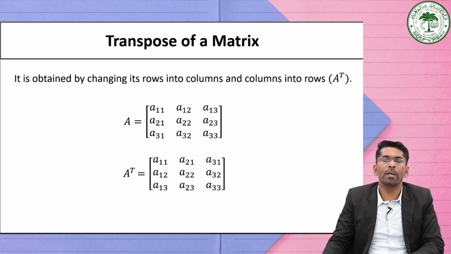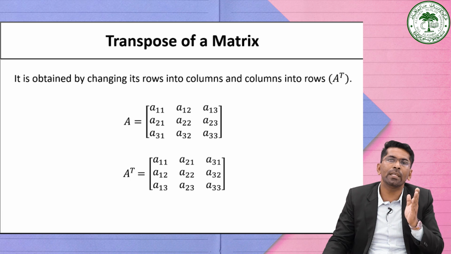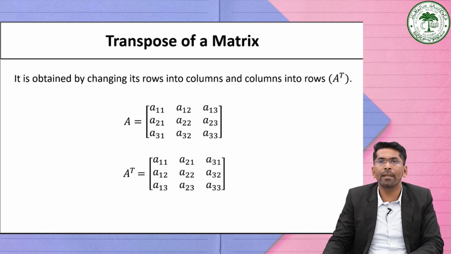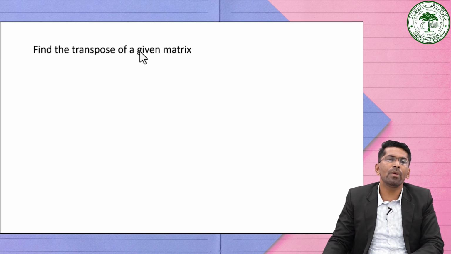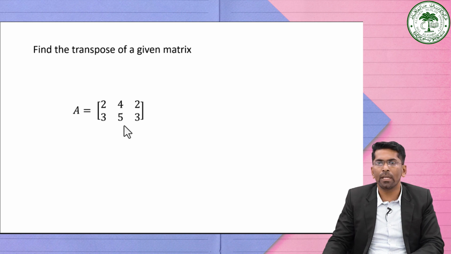So in this way, by interchanging rows into columns and columns into rows, we can find the transpose of a matrix. Consider one example. We want to find the transpose of a given matrix. What is the given matrix? Matrix A is equal to 2, 4, 2, 3, 5, 3. Then to find the transpose of this given matrix, we just interchange rows into columns and columns into rows.